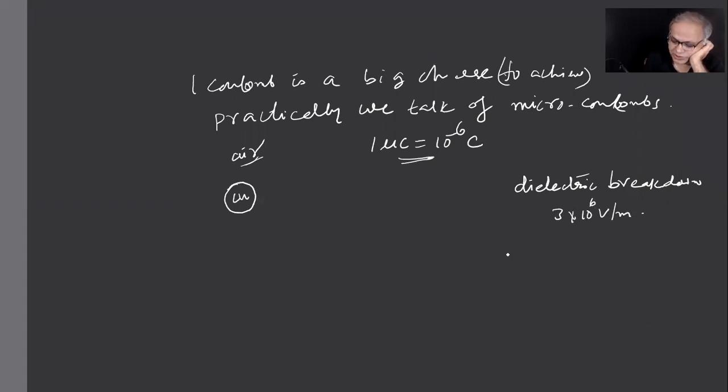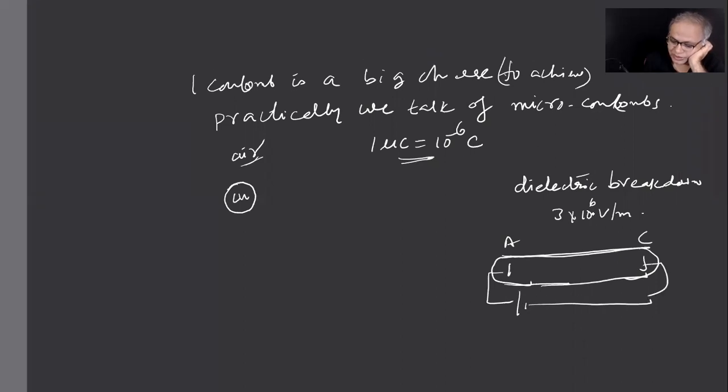What it means is this. If I take a glass tube of 1 meter length and put an anode and cathode and apply a potential difference, lesser than this, there is no conduction between anode and cathode. But if I apply 3 into 10 to the power 6 volts of potential difference, this air inside becomes conducting. This is what you mean by dielectric breakdown. That value will be given by the electric field to be applied.